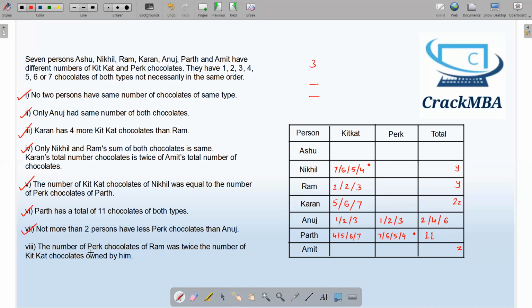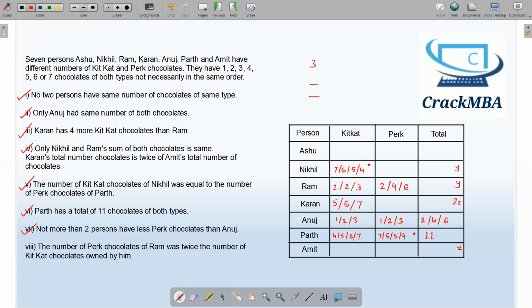Next point. The number of Perk chocolates of Ram was twice the number of Kit Kat chocolates owned by him. So the number of Perk chocolates of Ram is twice the Kit Kat. So this will be 2, 4 or 6.